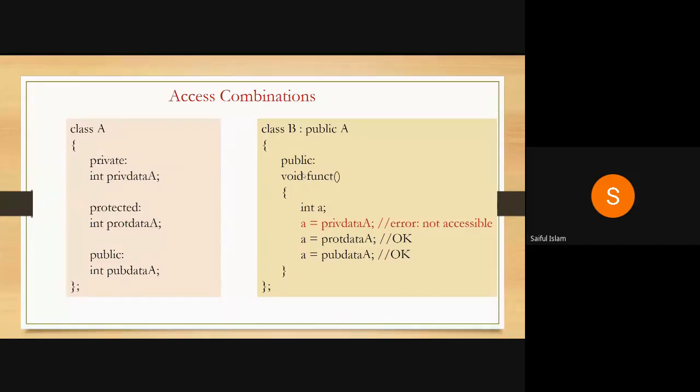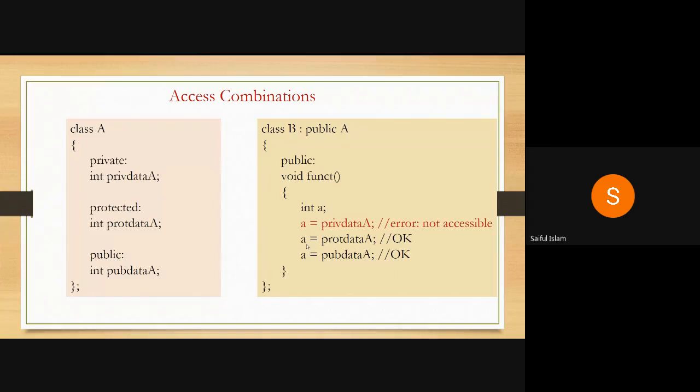I'm not talking about an object. Keep in mind, right now I am talking about the class definition, not about the object. An object is something different. A class definition is a blueprint. I'm talking about the access specification of a derived class. So here B is derived publicly from A, but if it is private data, B cannot access the private data of A. For accessing the private data of A, you must use some public functions of A to check the value of the private data of A. So I cannot access this directly.